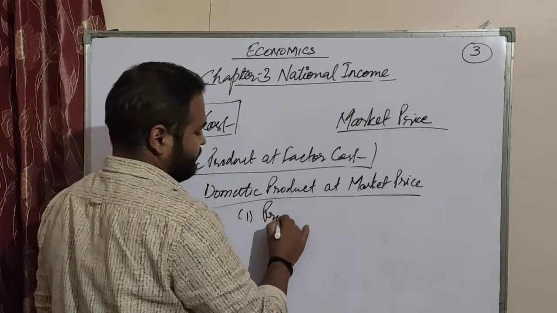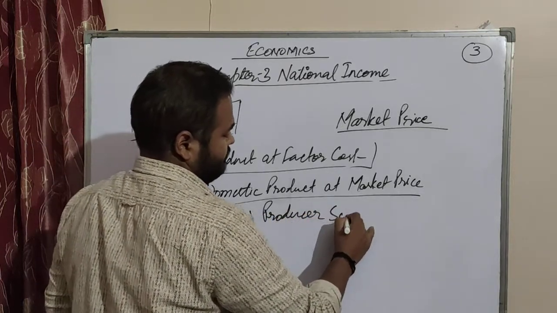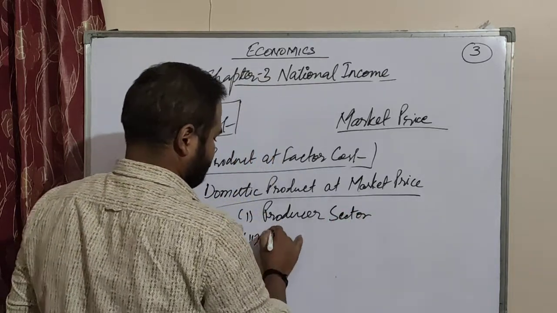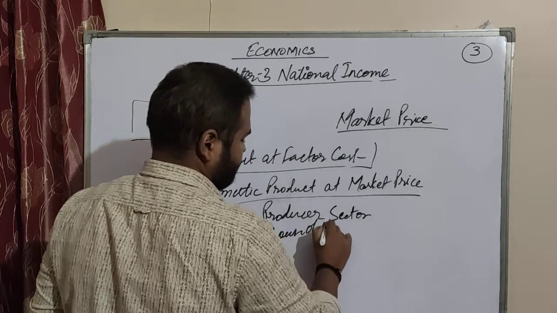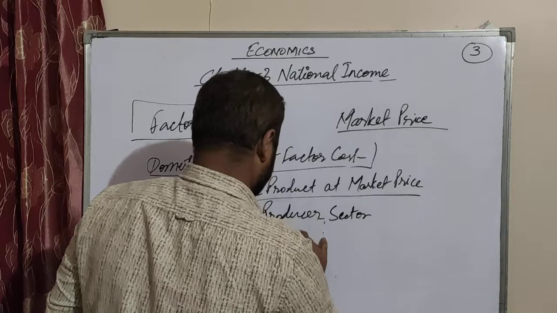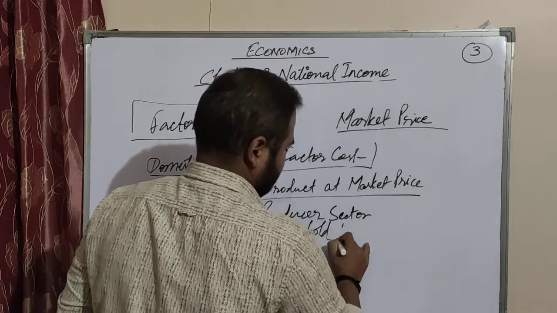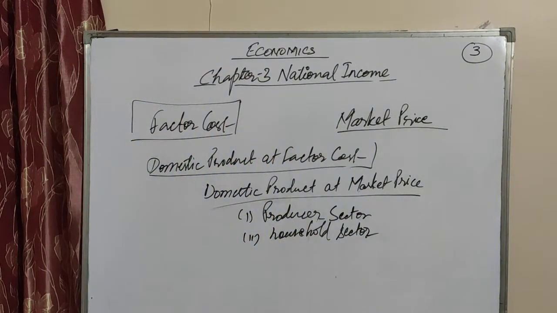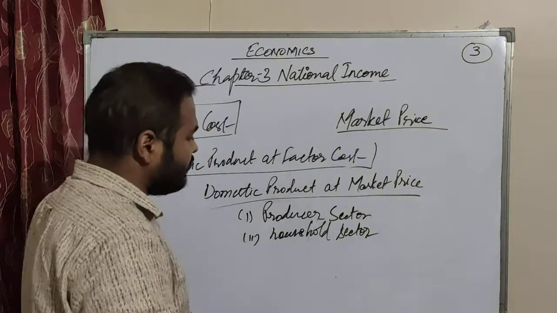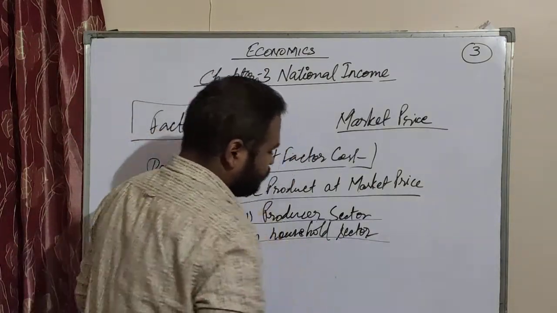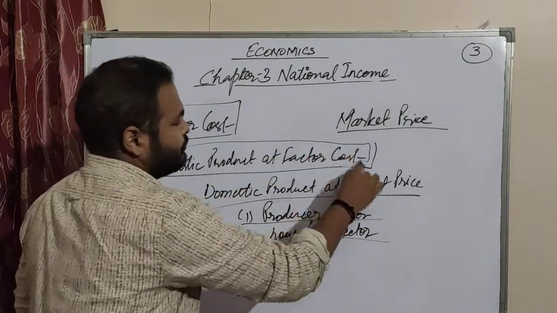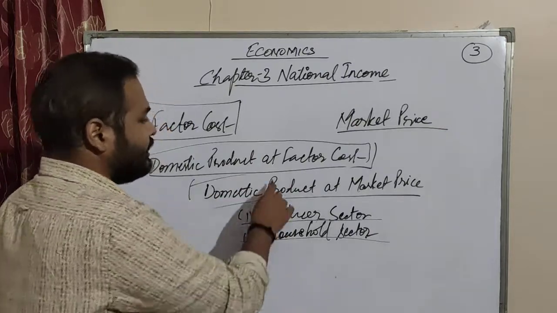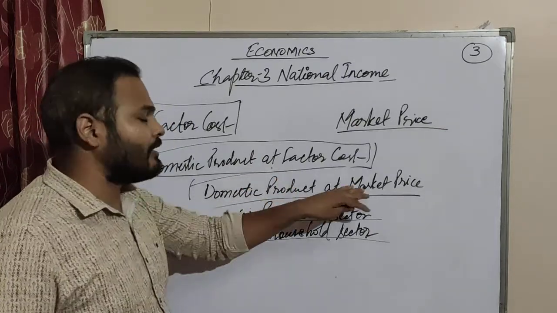One is the producer sector, then the household sector. If in the economy we consider only these two sectors, the producer sector and the household sector, then there is no difference between domestic product at factor cost and domestic product at market price.